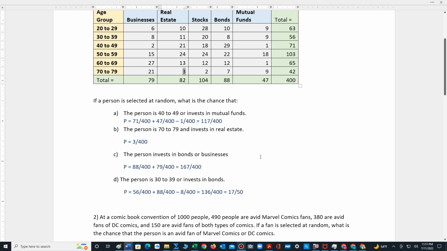And then lastly, we have the person is 30 to 39 or invests in bonds. I think we will have some overlap, so they're not mutually exclusive events. 30 to 39, 56. Invest in bonds, 88. And the overlap is 8, so we have to subtract out 8 out of 400. That's 136 out of 400, which reduces to 17 out of 50.